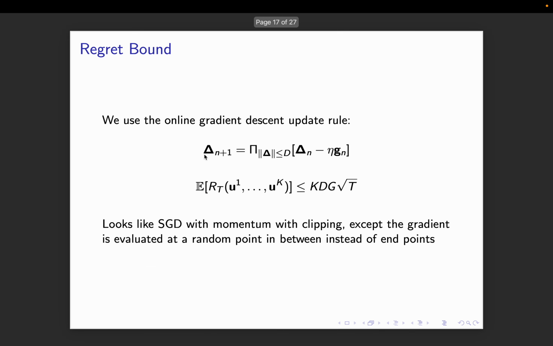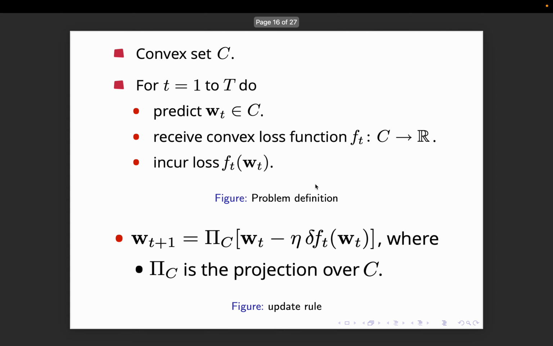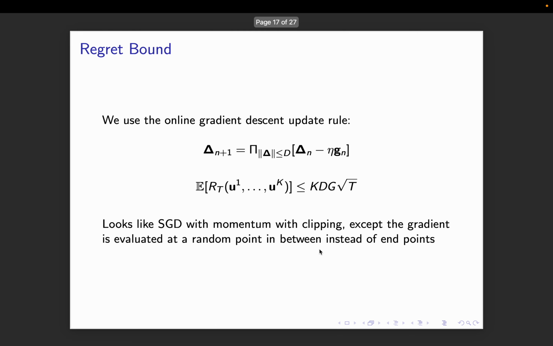So my algorithm becomes delta n plus 1 is projected over what I'm setting my set C to be, a ball of radius d. So projected over this ball of radius d, delta n minus eta times the gradient gn, which is the gradient of the loss function, but it is actually the stochastic gradient evaluated at point wt. Like that's a crucial thing to note here.